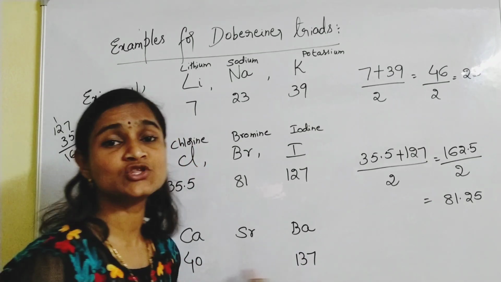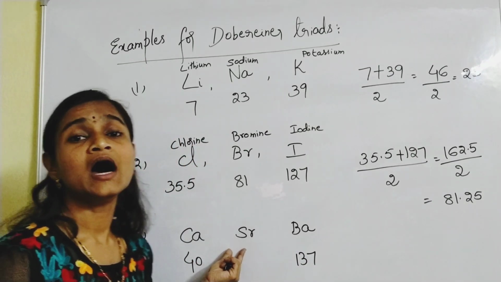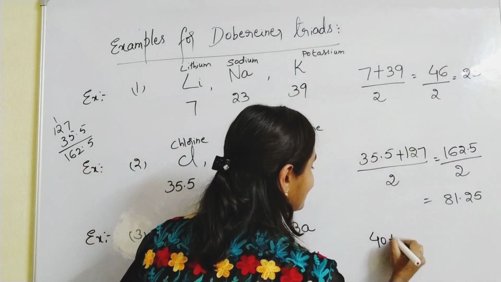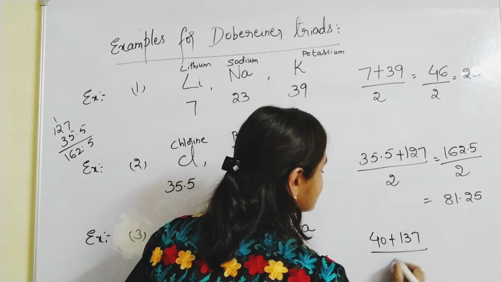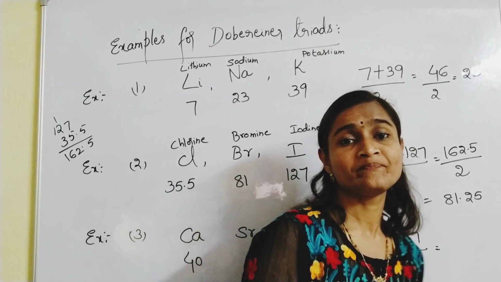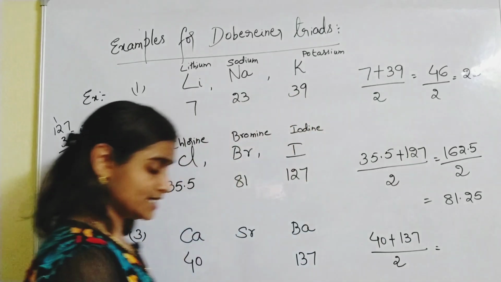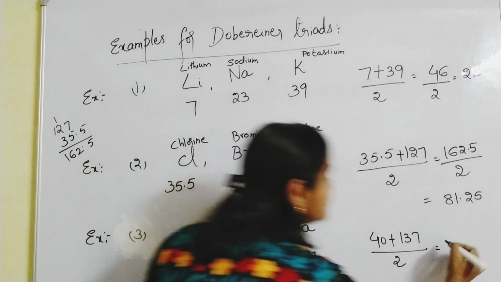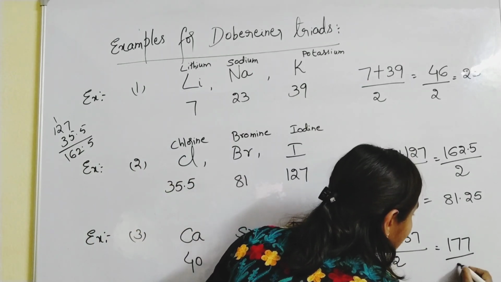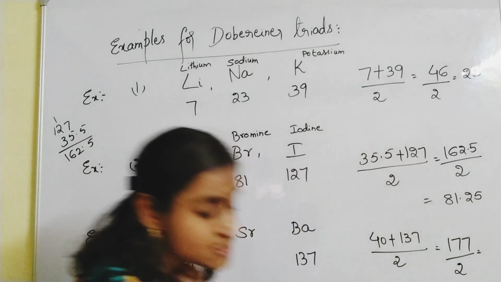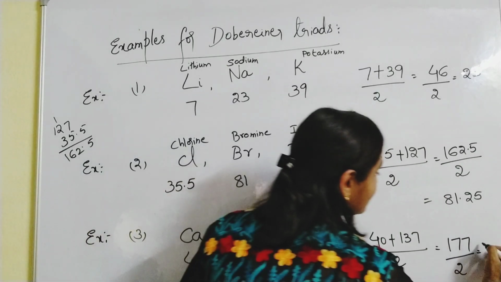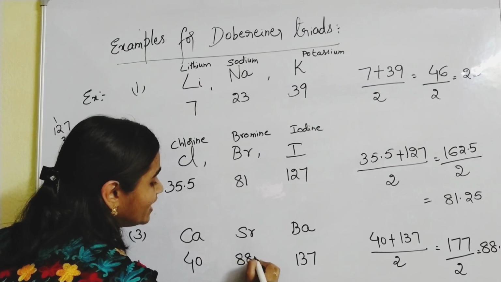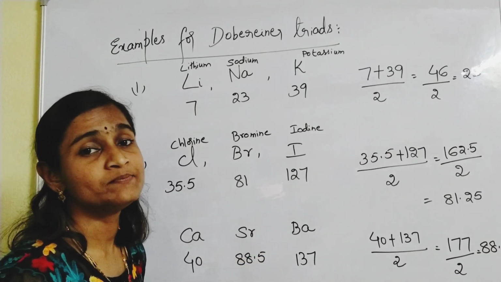If you take the average of these two, you will get the atomic weight of strontium. 40 plus 137 is 177, by 2. So it is almost around 88.5. So strontium's weight is also 88.5.